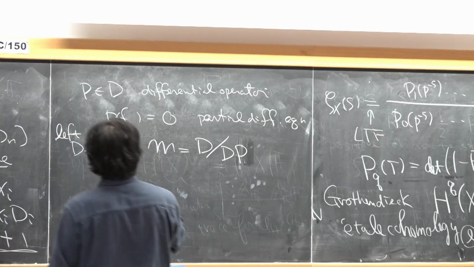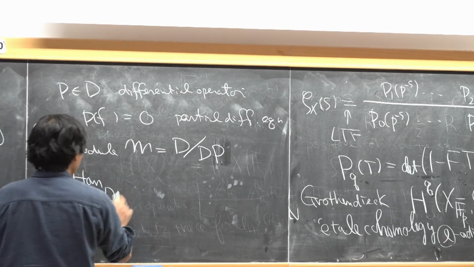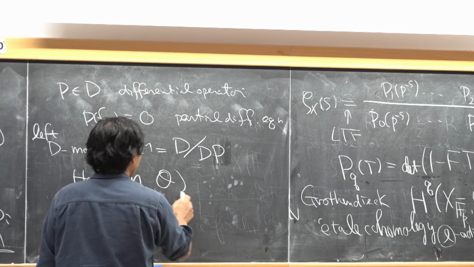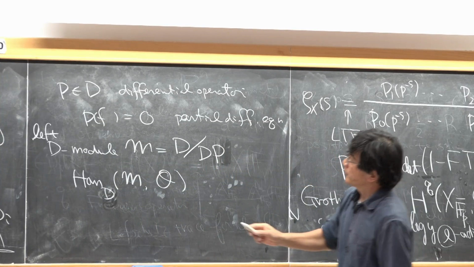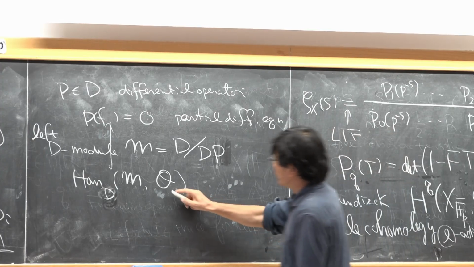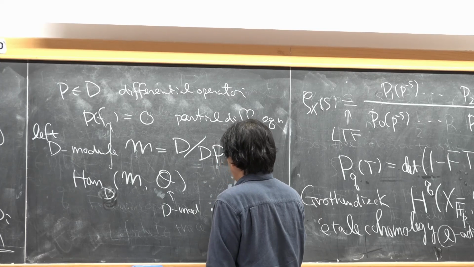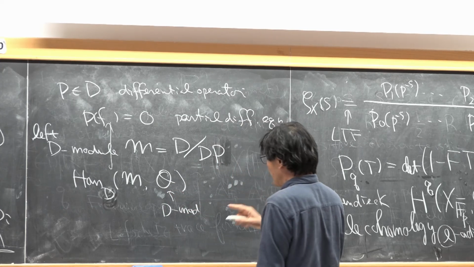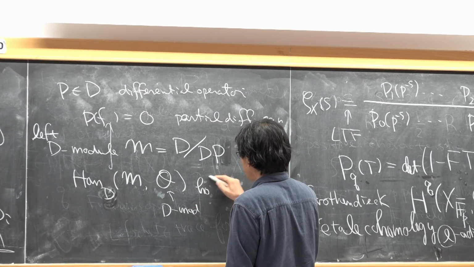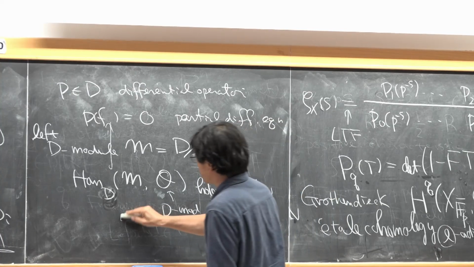Then the solution is nothing but a solution corresponding to a homomorphism like this. And here O is the main D-module. So this is also a D-module, and we regard holomorphic functions as a D-module.